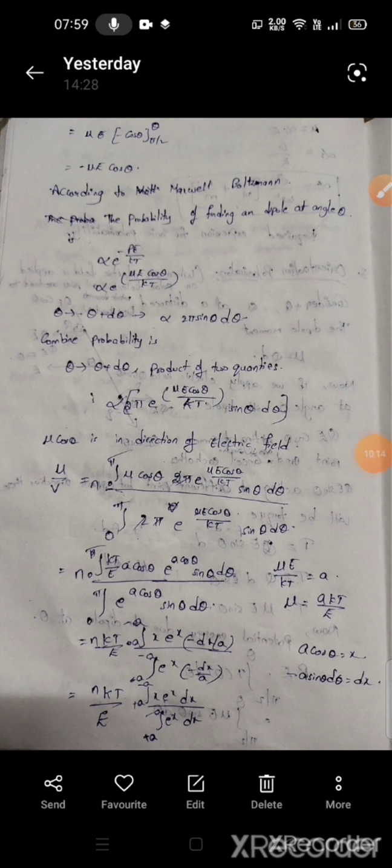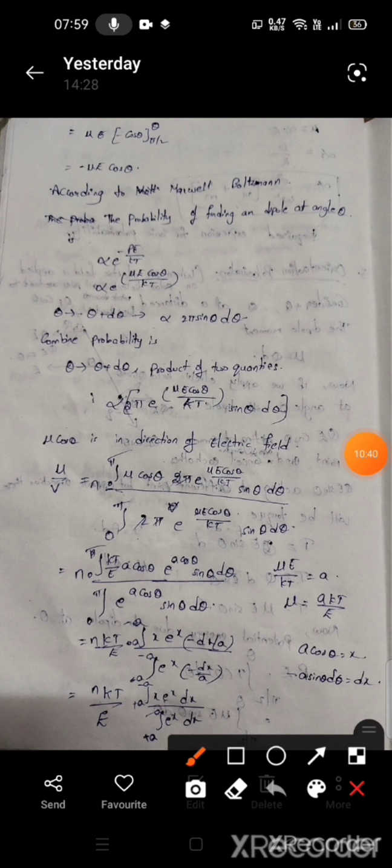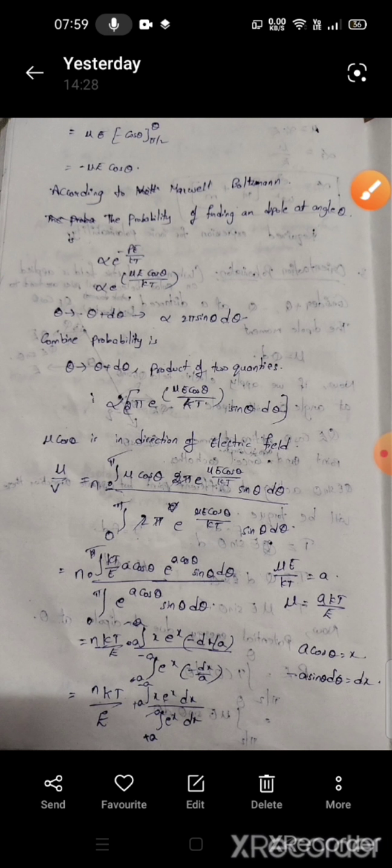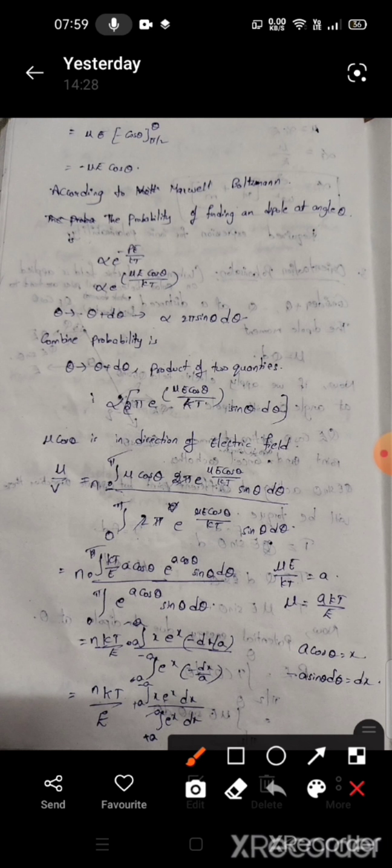Here I am dividing by V on both sides. It means volume. So mu by V equals n into integral 0 to pi, where n is the total number of polar dipoles, mu cos theta into 2 pi e power mu E cos theta by kT sin theta d theta, divided by the integral 0 to pi of 2 pi e power mu E cos theta by kT into sin theta d theta. If we cancel it, we get...